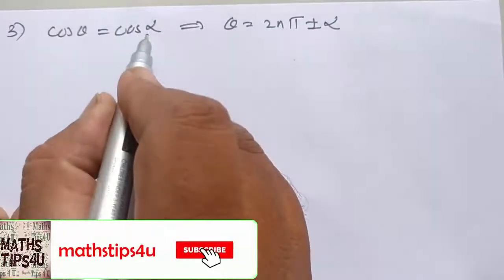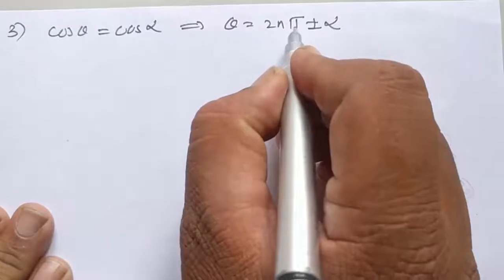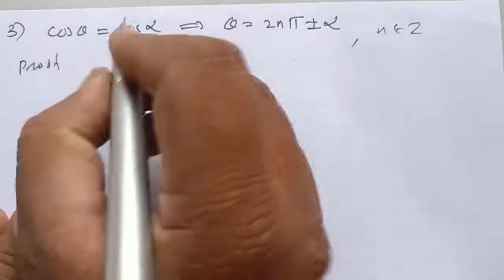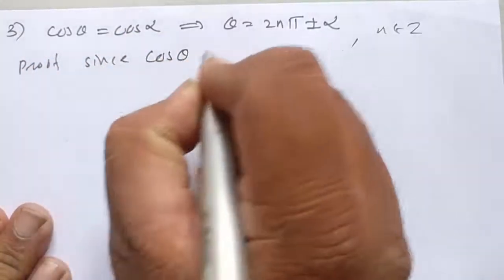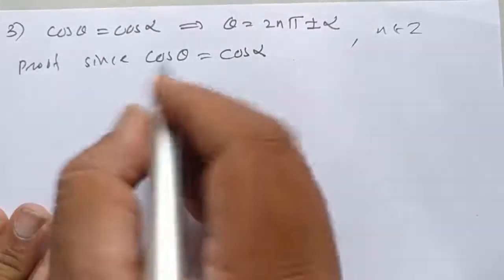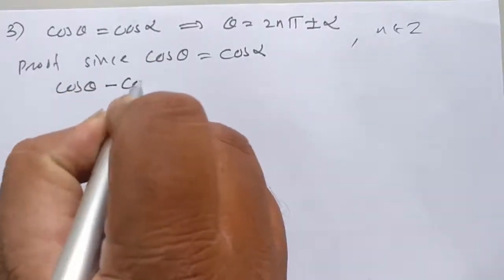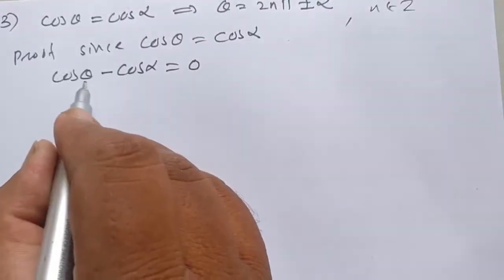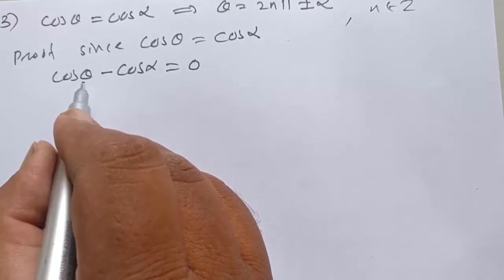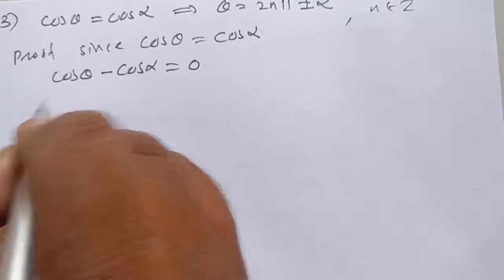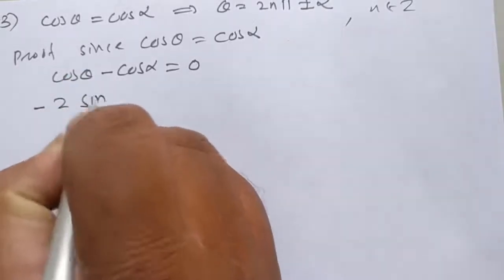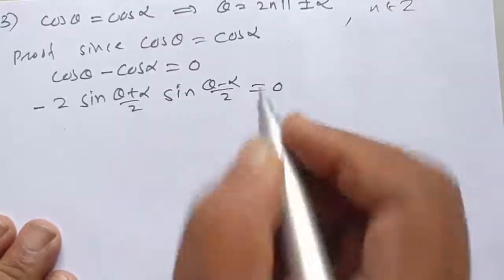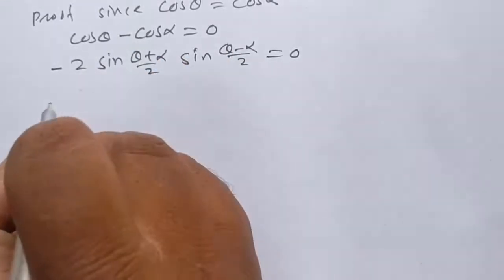2. Cos theta is equal to cos alpha, then theta is equal to twice n pi plus or minus alpha, n belongs to Z. Proof. Since cos theta is equal to cos alpha, taking cos alpha to the left hand side, cos theta minus cos alpha is equal to 0. By using CD form, cos C minus cos D is equal to minus 2 sin C plus D by 2 into sin C minus D by 2. Minus 2 sin theta plus alpha divided by 2 into sin theta minus alpha divided by 2 is equal to 0. Therefore, minus 2 is not equal to 0.